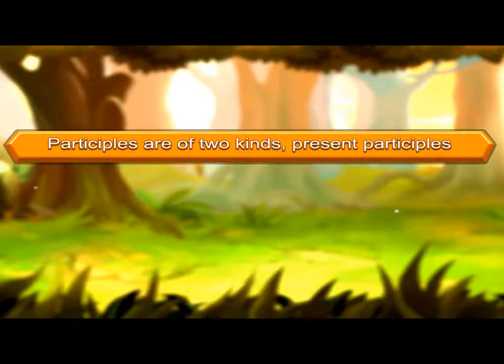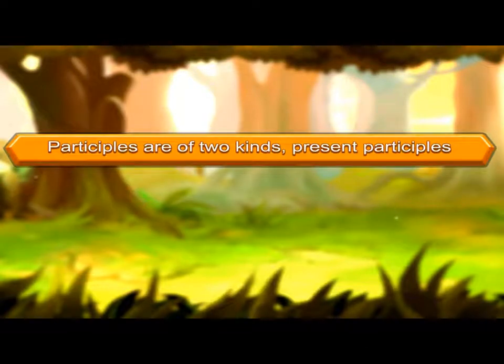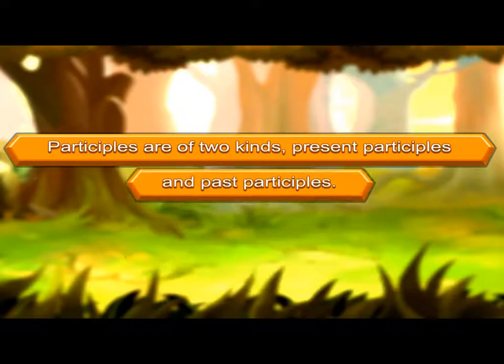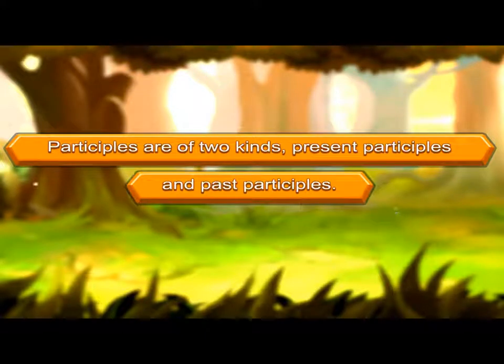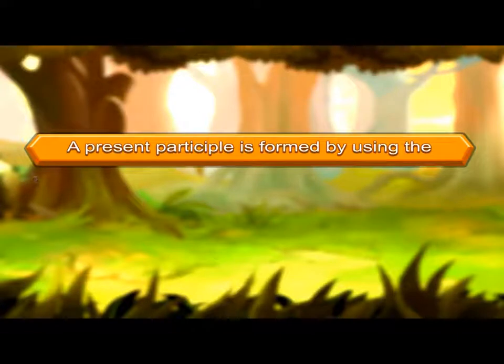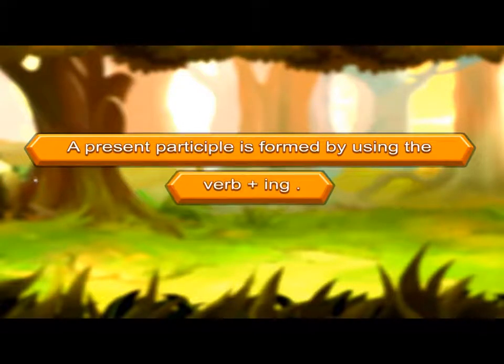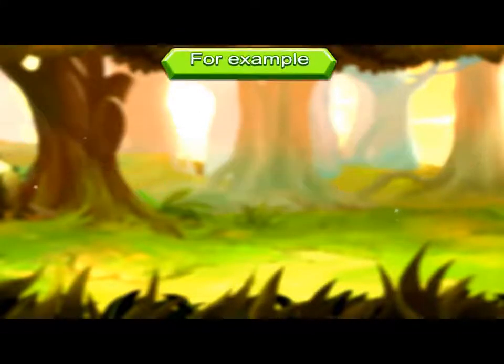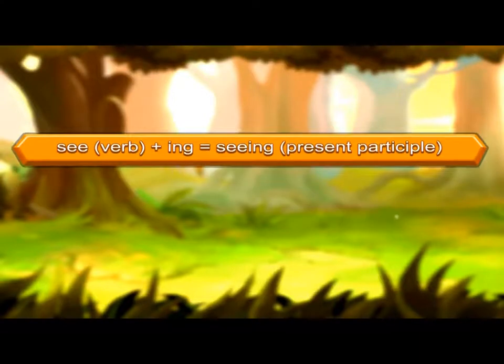Participle. Participles are of two kinds: present participles and past participles. Present participle. A present participle is formed by using the verb plus ing. For example, see, verb plus ing equals seeing.